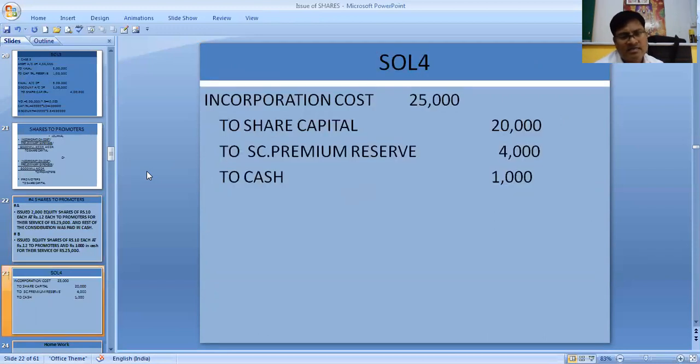So in that case, it is incorporation cost 25,000, to share capital 20,000, because 2,000 into 10, and to security premium reserve is 4,000. Why 4,000? Because 2 rupees per share was the premium. 2 rupees into 2,000 shares, that is 4,000. Cash we are making a payment of 1,000. For both the conditions, the sum is same.